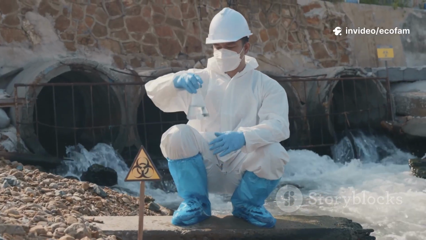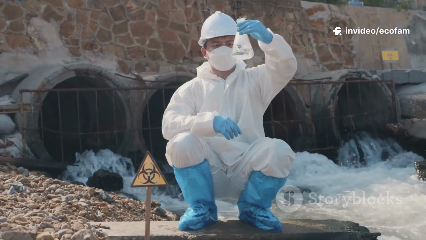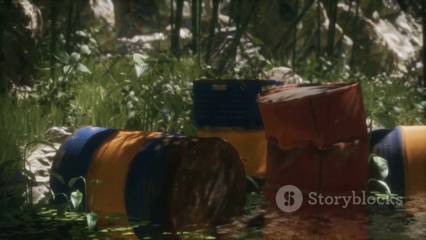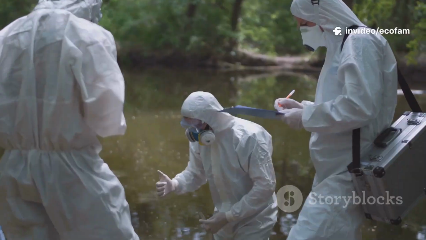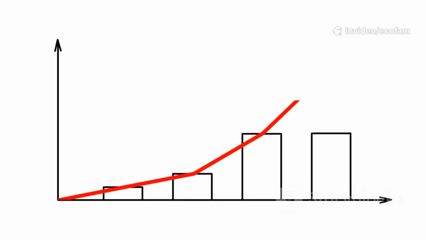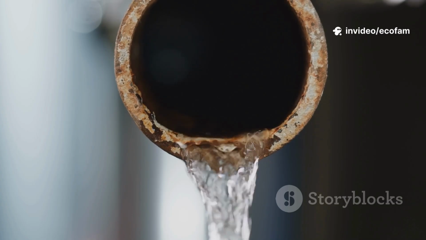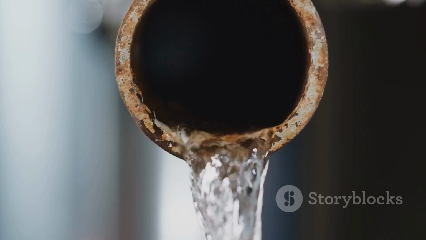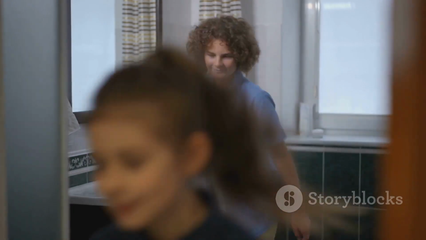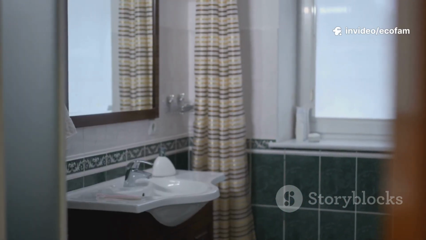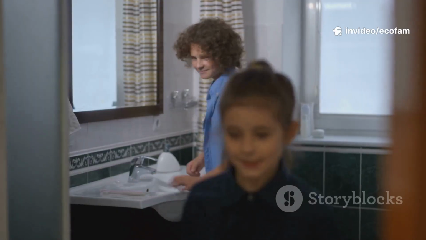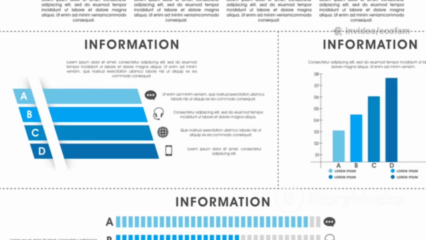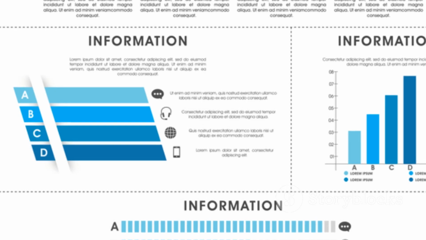Another common air pollutant is PM10, which are larger, coarser particles. While not as dangerous as PM 2.5, they can still irritate the eyes, nose, and throat and contribute to respiratory problems. For PM10, the WHO recommends an annual average of no more than 15 micrograms per cubic meter. The US EPA does not have a separate annual standard for PM10, but focuses on a 24-hour standard to protect against short-term spikes. India's national annual standard for PM10 is 60 micrograms per cubic meter.